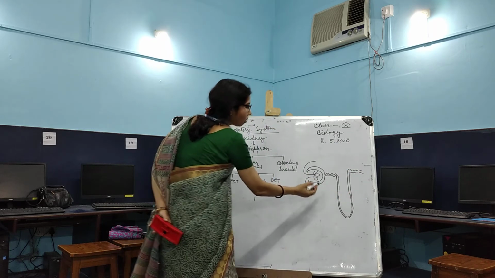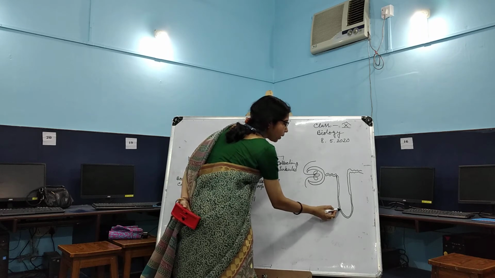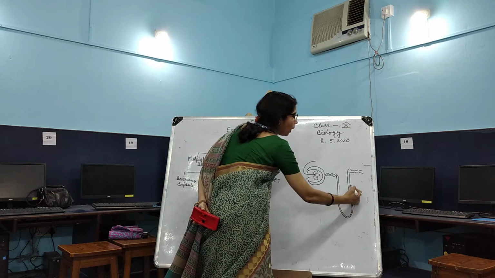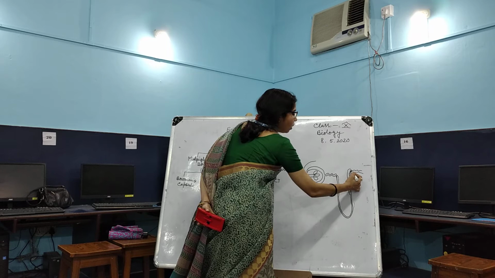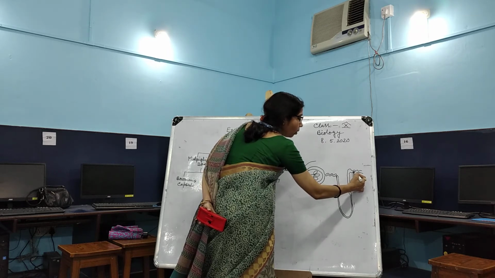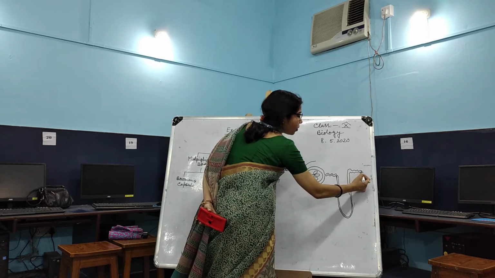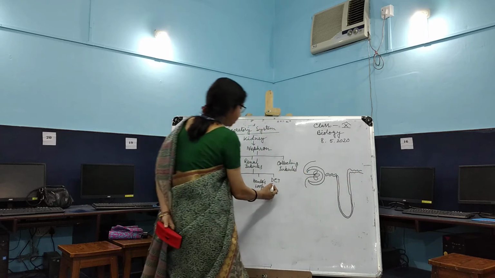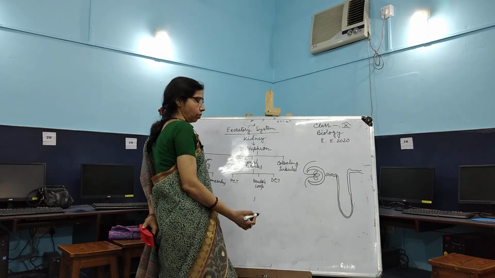So these are called Henle's loop, and again the Henle's loop opens into the next coiled structure that is called DCT, distal convoluted tubule.